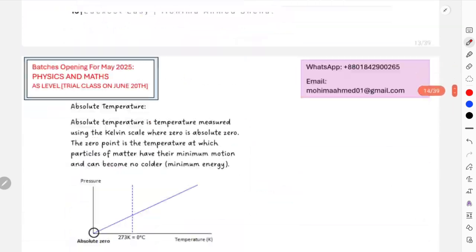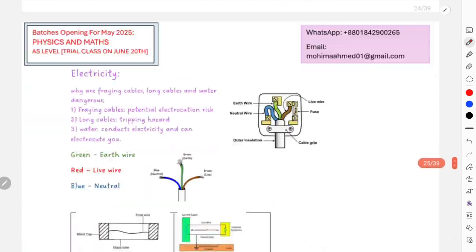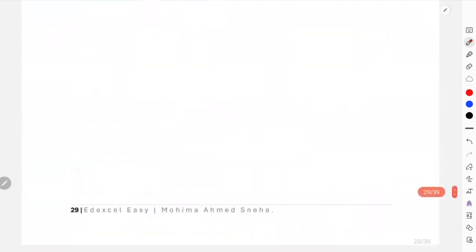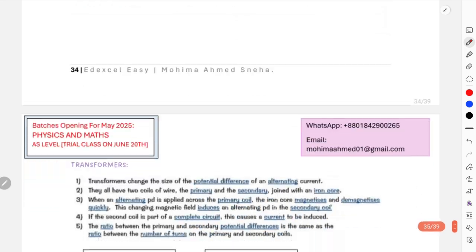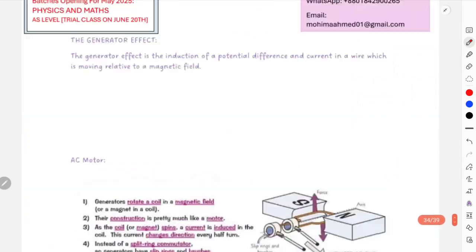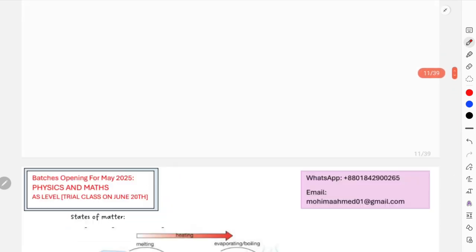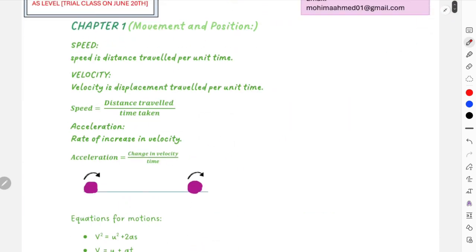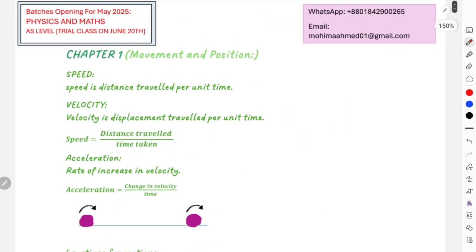As we move across, we will come across electricity, energy, then waves, then electromagnetism, and lastly atomic structure, fission, fusion, right? Okay, so we will start now. We'll start with movement and position.